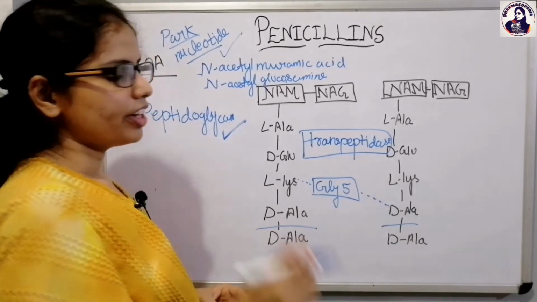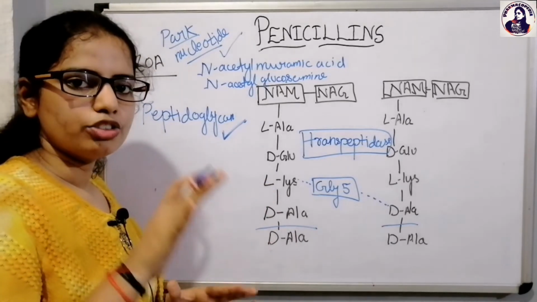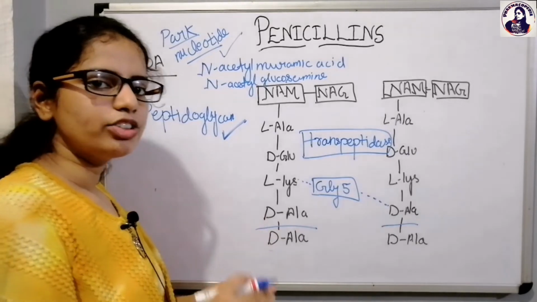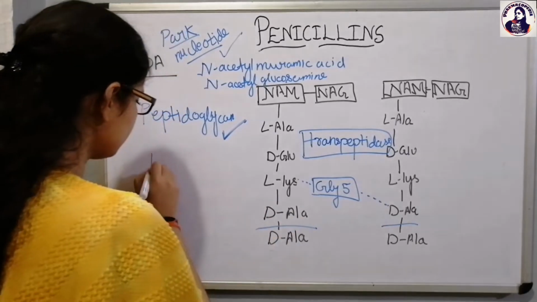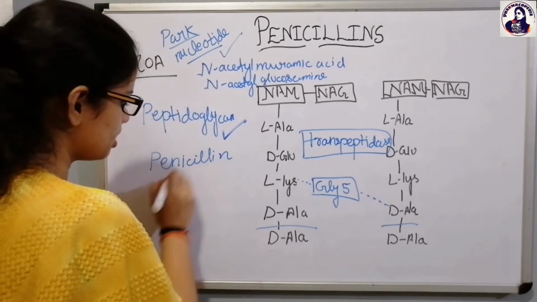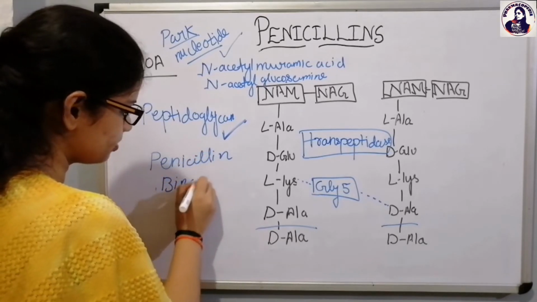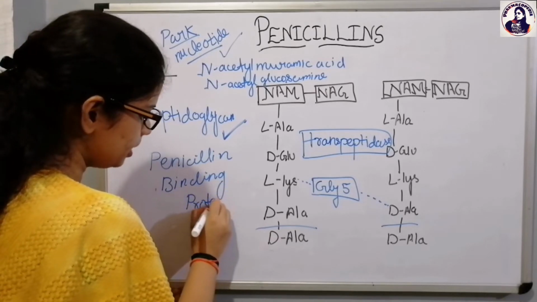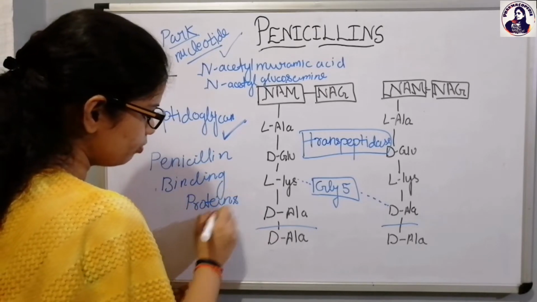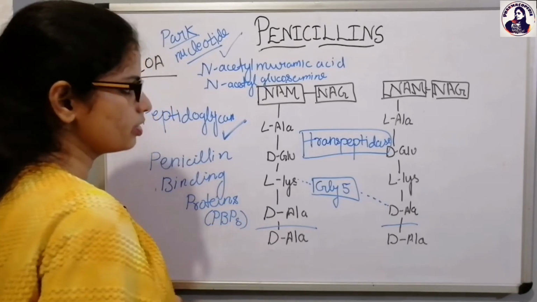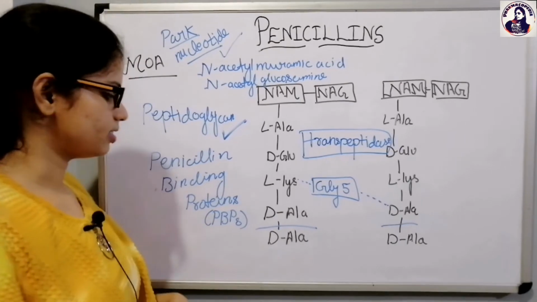When we are talking about the mode of action of penicillin, what penicillin does is, penicillin actually binds to the penicillin binding proteins. This is basically a protein which is involved in the synthesis of the bacterial cell wall, particularly the transpeptidases.